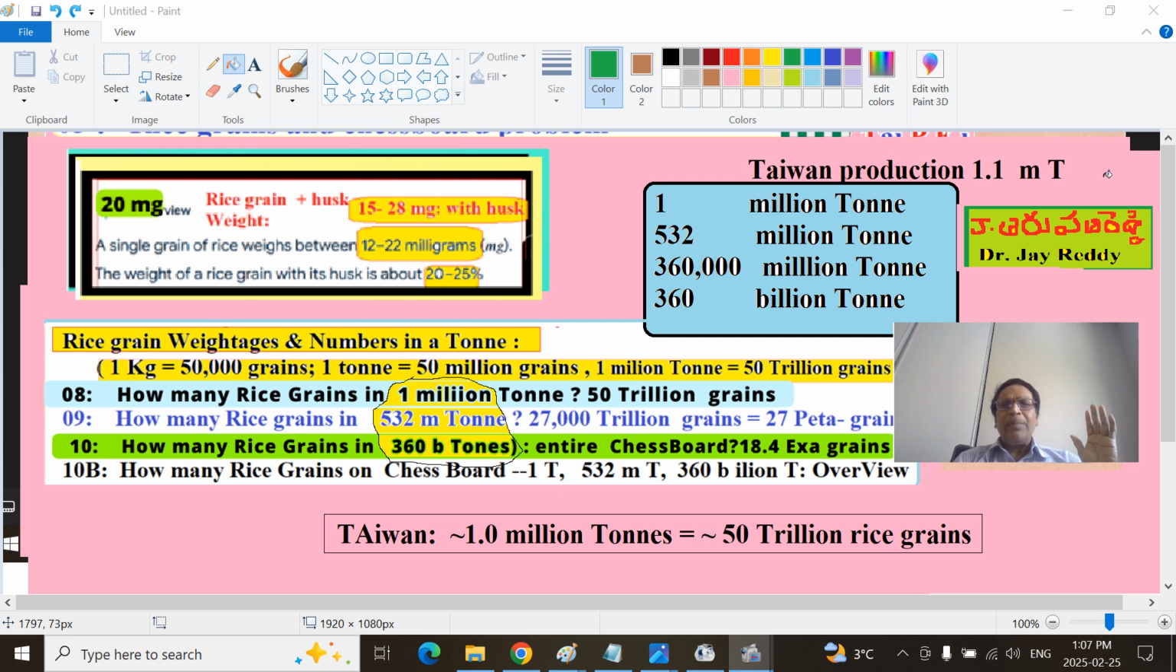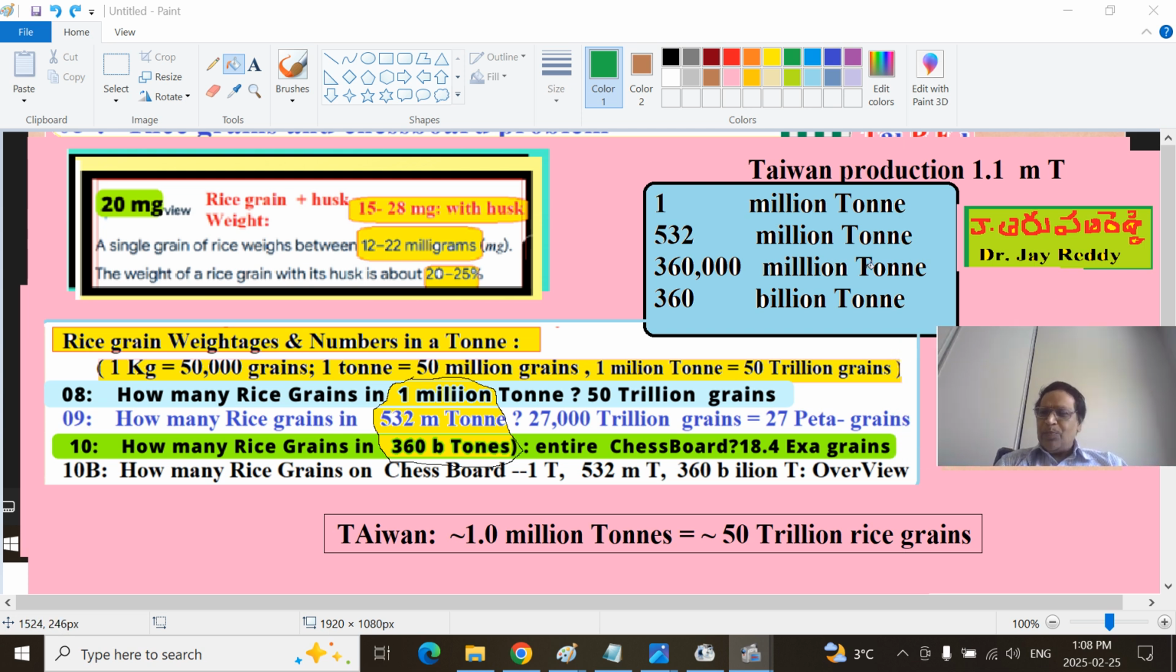That means if you take all the rice grain harvest of 2024 from Taiwan, you can fit in all the grains on the chessboard somewhere between 45 to 46th square. This point is very clear. Why we are talking about how many rice grains are going to fit in 1 million tons, 532 million tons, 360,000 million tons, that is 360 billion tons.